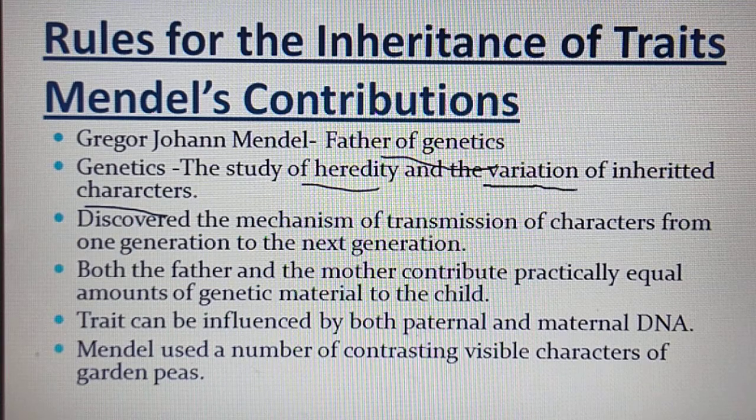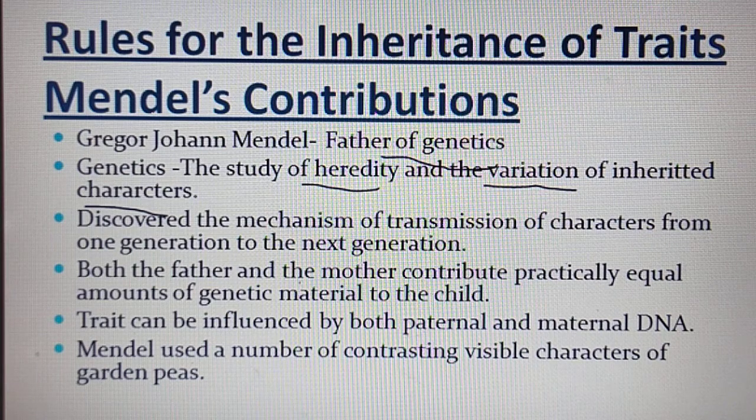Next term, variation. What do you mean by variation? The difference from the parents, that we call the variation of inherited characters or inherited traits. That means the characters that are passed from parents to offspring, that study we call genetics. Third point, he discovered the mechanism of transmission of characters from one generation to the next generation. Next we will see the example.